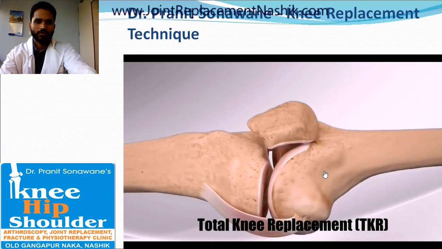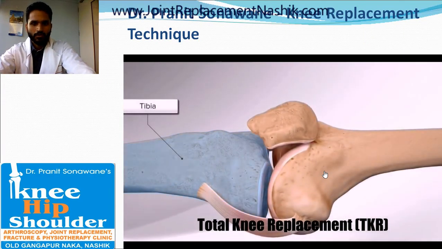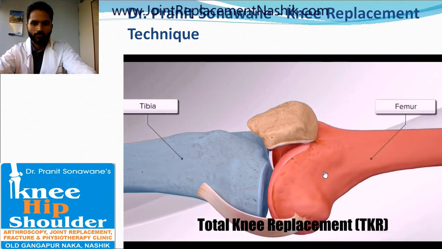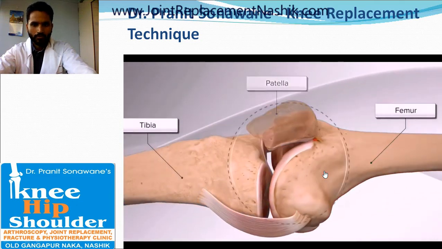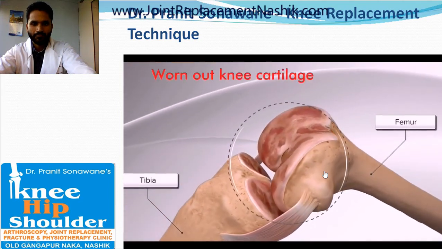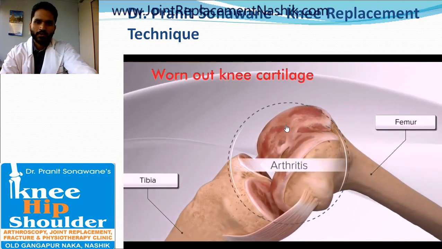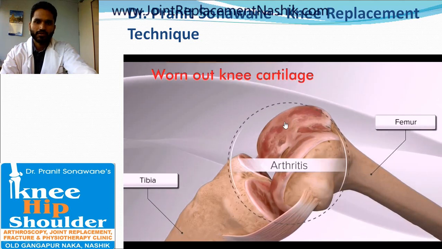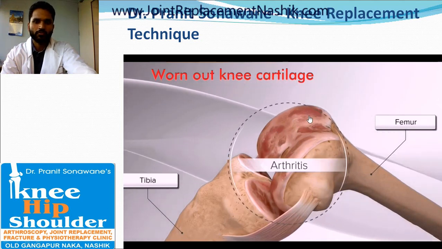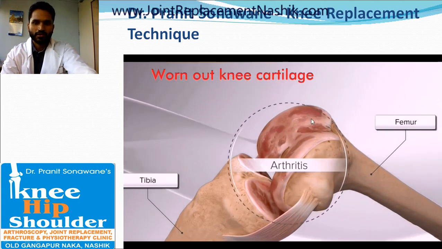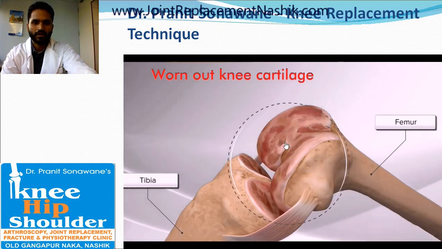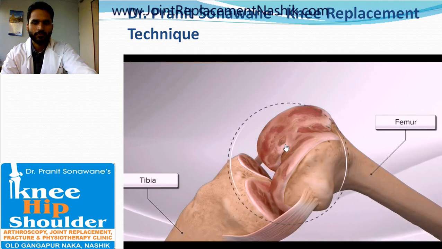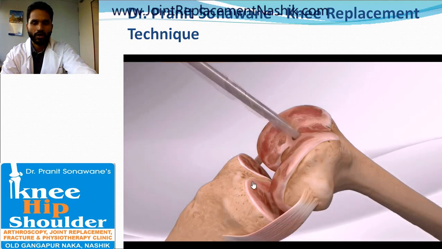So after the knee joint is exposed, the steps which I perform for knee replacement surgery will be shown in this animation. So as you can see, the worn off cartilage in case of arthritis is a cause of pain. So knee replacement is nothing but just removing this arthritic or damaged cartilage layer and replacing it with a femoral and tibial component.